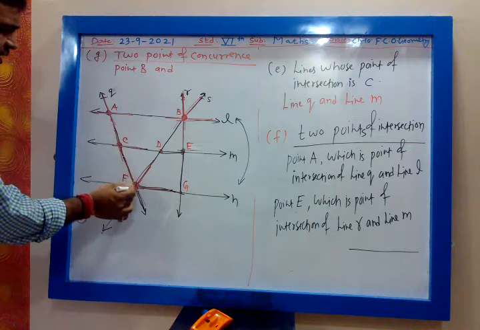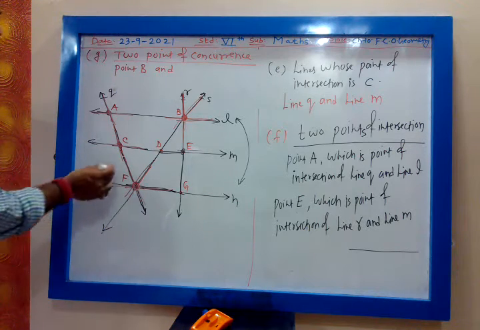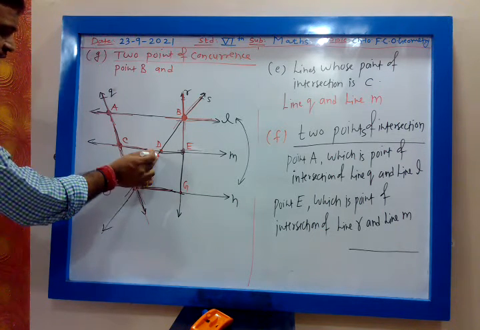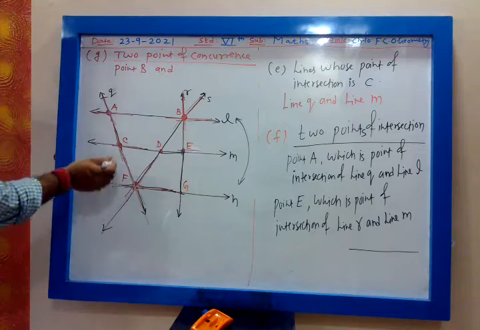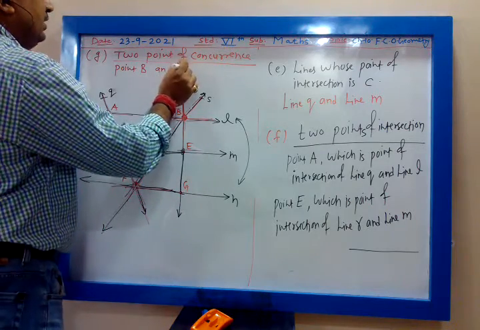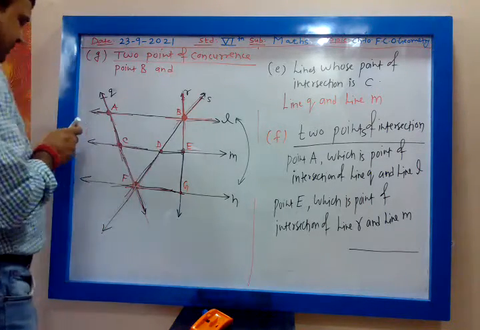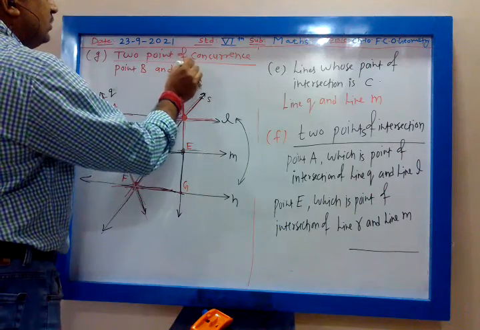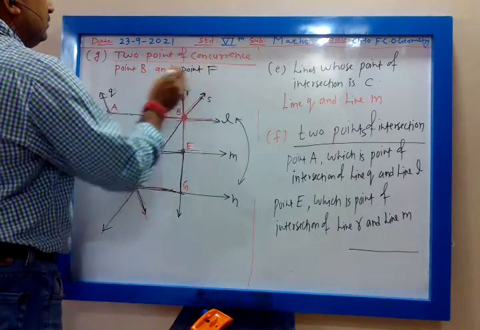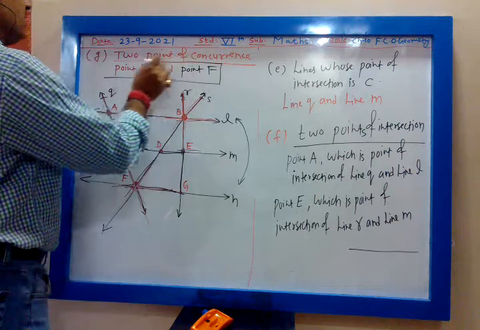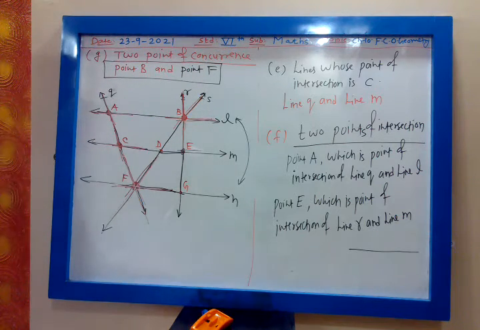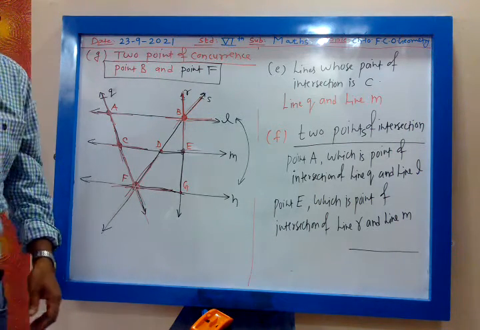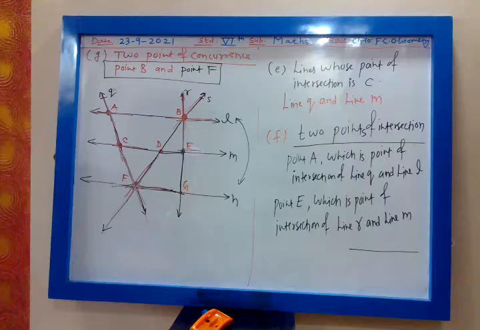Point F is point of intersection of how many lines? Line Q, line S and line N. So point B and point F. For point of concurrence, you have to consider 3 or more than 3 lines. So B and F are points of concurrence. Is it clear?